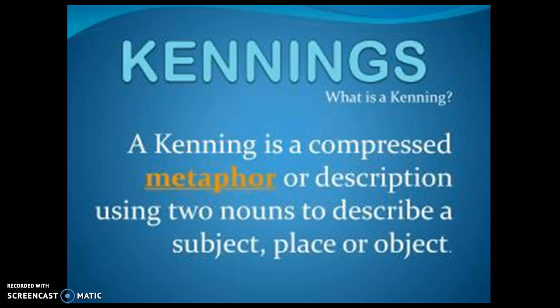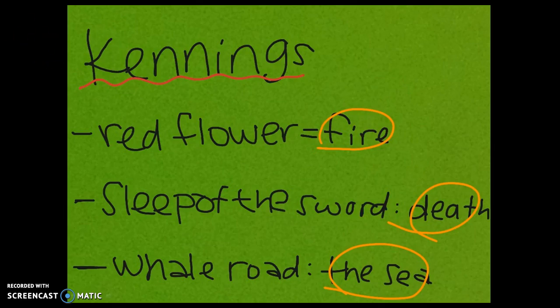So what does that actually mean? Well, a kenning is when you take a word and instead of using that word in a sentence, you use a compressed metaphor. So for instance, here, fire could be red flower. You could see that as a metaphor in a sentence: the fire was a red flower. However, that's not how it's used when it's a kenning. When you use it as a kenning, you would instead say, the red flower consumed the house. That would mean the house burnt down. So that's how kennings work.